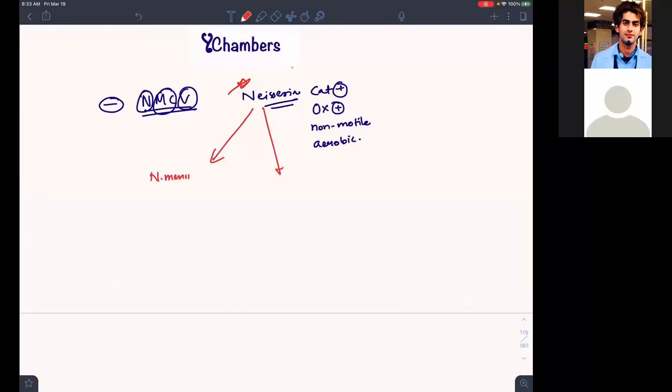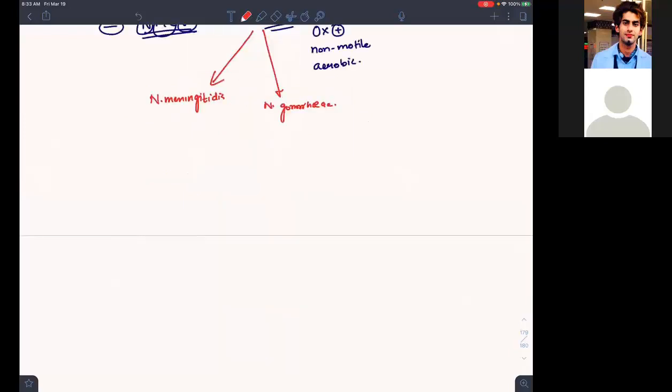These two will be causing the disease in humans, and other species of Neisseria will be normal flora, natural commensals of your genital tract, of your intestinal tract, of your oral cavity. So only two species are pathogenic, disease causing to humans: Neisseria meningitidis and Neisseria gonorrhoeae.